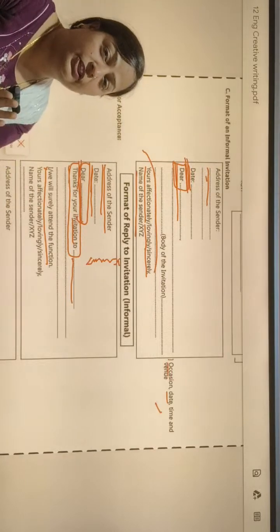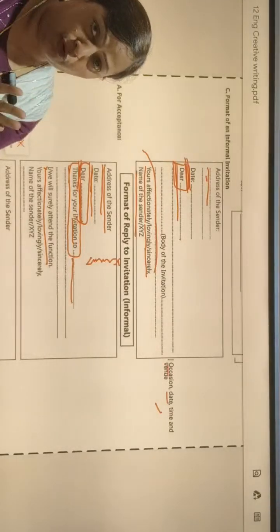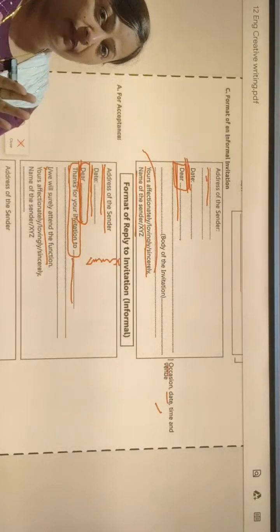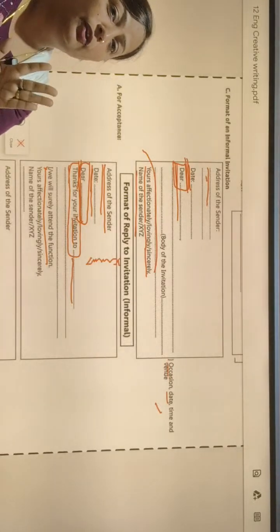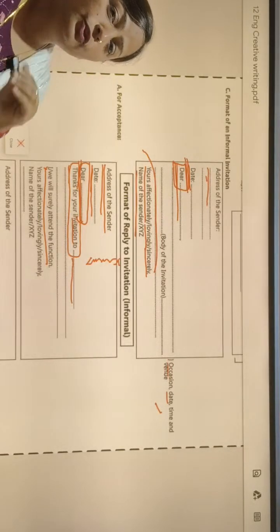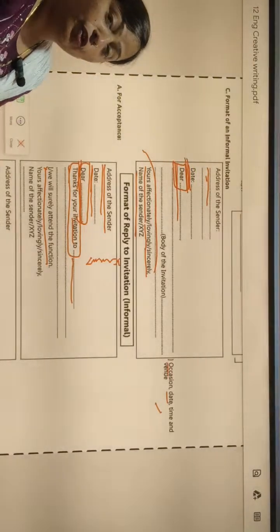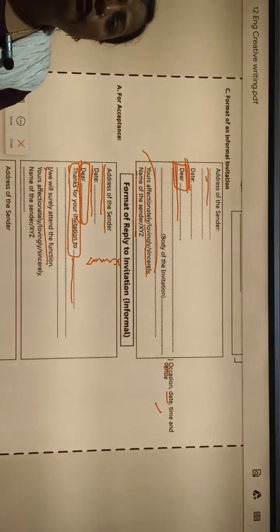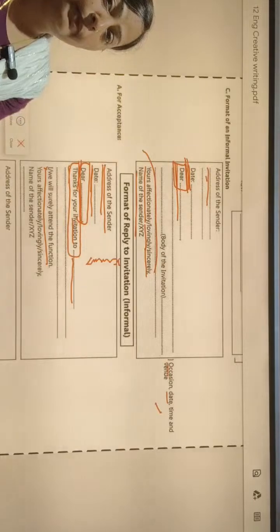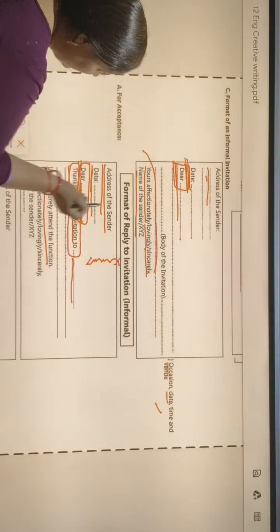Here is one change in informal invitation: when we are writing a reply in an informal way, then we can use first person or second person. And an informal invitation will always be written in letter form. Make sure of it. In this way we can write a reply also.